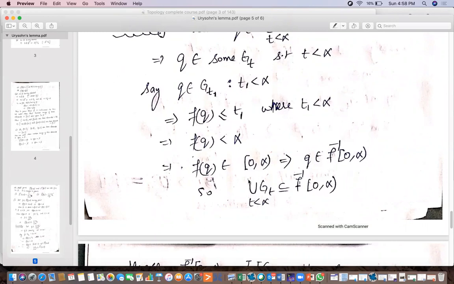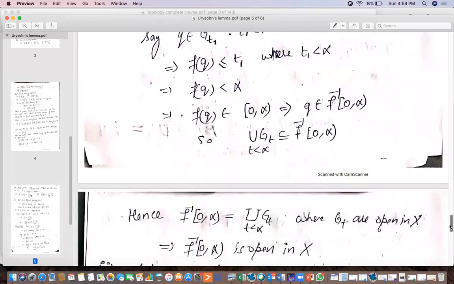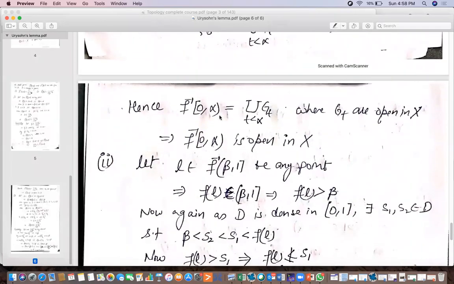So every element of this set is contained in this set. So this set is a subset of this set. So we can say that these sets are equal, where the G_T are open in X. So that means as this set is a union of open sets, F inverse is also open in X. It is actually a countable union, because T represents a dyadic fraction, which is a countable set.